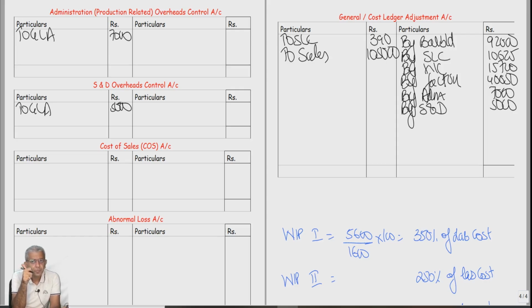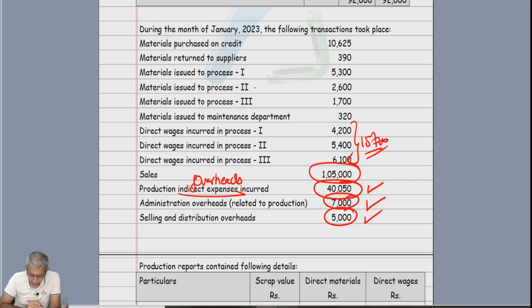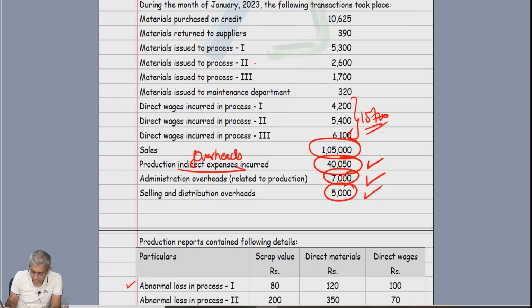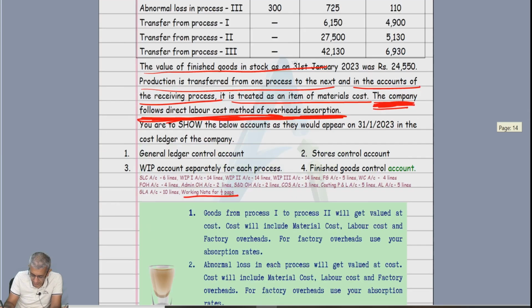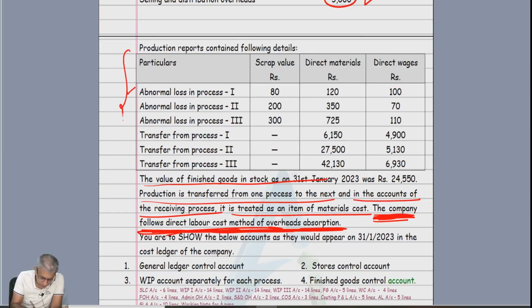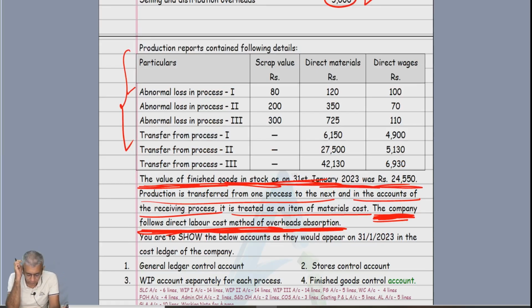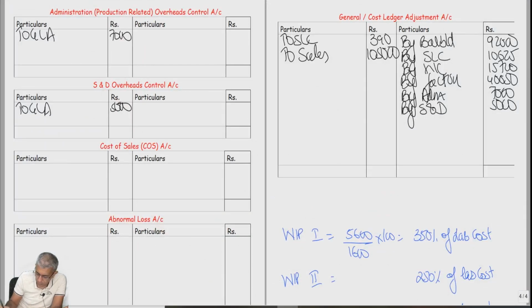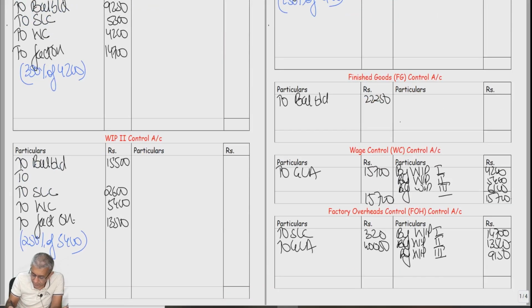Done? Okay, further. Now listen. Before I touch on this table, I am completing this line. The value of finished goods in stock as on 31st of Jan 2023 is 24,550. Can I say this will be your closing stock of finished goods? Yes, sir. Okay, so finished goods account, credit side, last entry, by balance carried down 24,550.